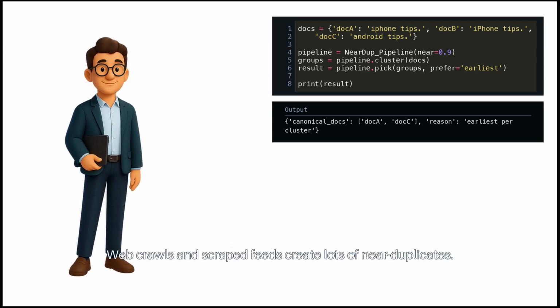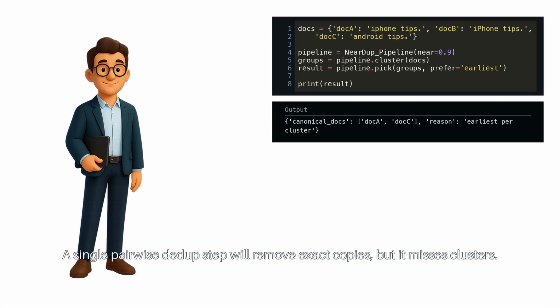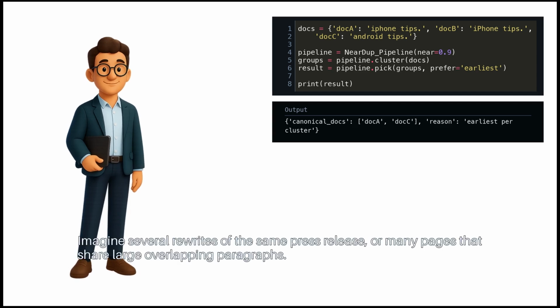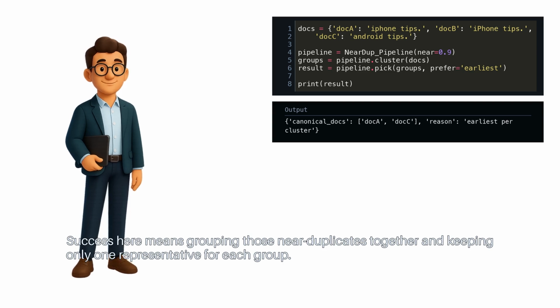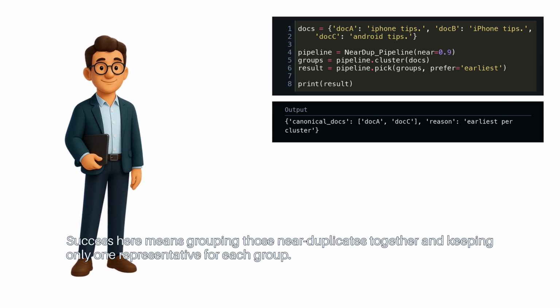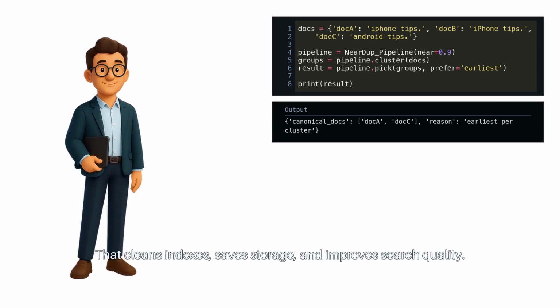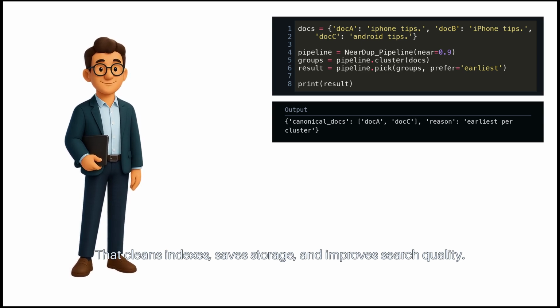Web crawls and scraped feeds create lots of near duplicates. A single pairwise dedup step will remove exact copies, but it misses clusters. Imagine several rewrites of the same press release, or many pages that share large overlapping paragraphs. Success here means grouping those near duplicates together and keeping only one representative for each group. That cleans indexes, saves storage, and improves search quality.